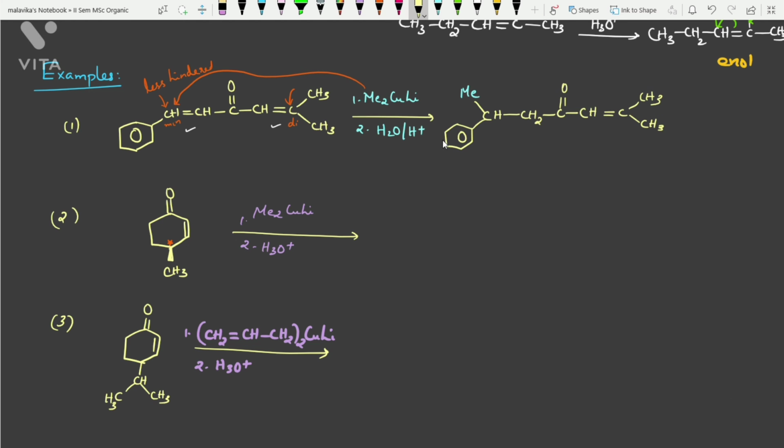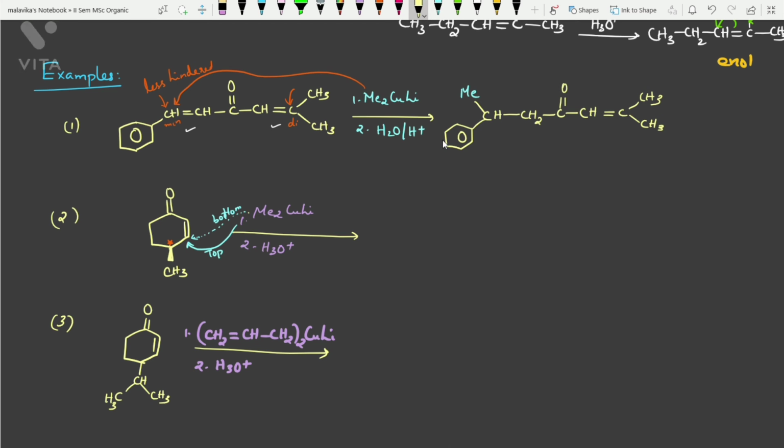Attack from the beta side as well as from the alpha side. Both can happen. Okay, so this Grignard reagent either could attack from the bottom face, or it can attack from the top face. So both the products you will be getting.